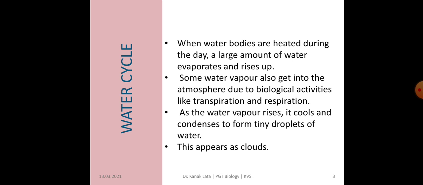Some water vapors also get into the atmosphere through biological activities like transpiration and respiration. When the water vapor rises up, it cools and condenses to form tiny droplets of water. So this appears as cloud.